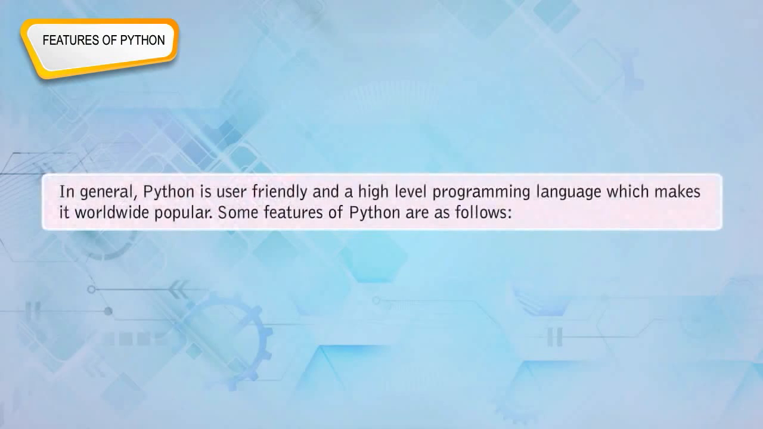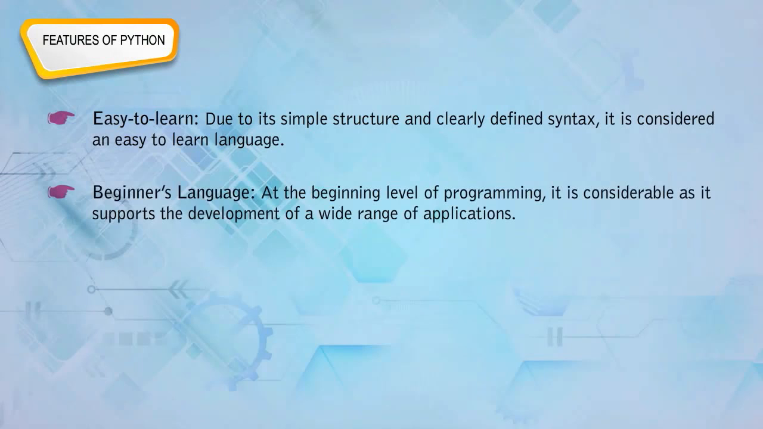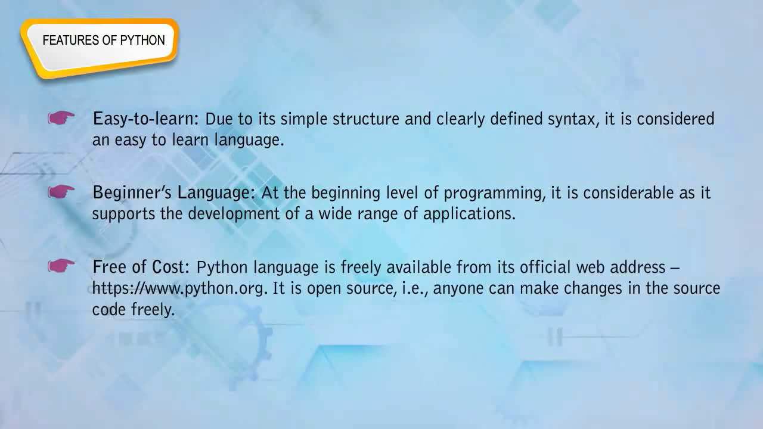Features of Python. In general, Python is a user-friendly and high-level programming language, which makes it popular worldwide. Some features of Python are as follows. Easy to learn: due to its simple structure and clearly defined syntax, it is considered an easy-to-learn language. Beginner's language: at the beginning level of programming, it is considerable as it supports the development of a wide range of applications.